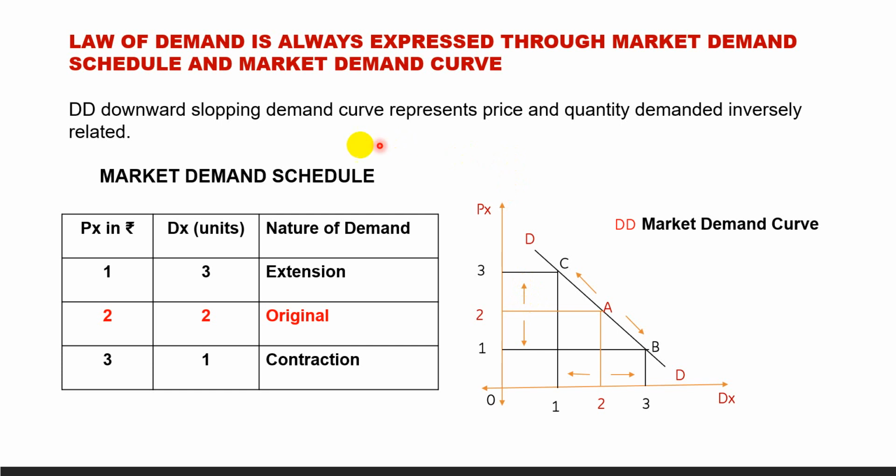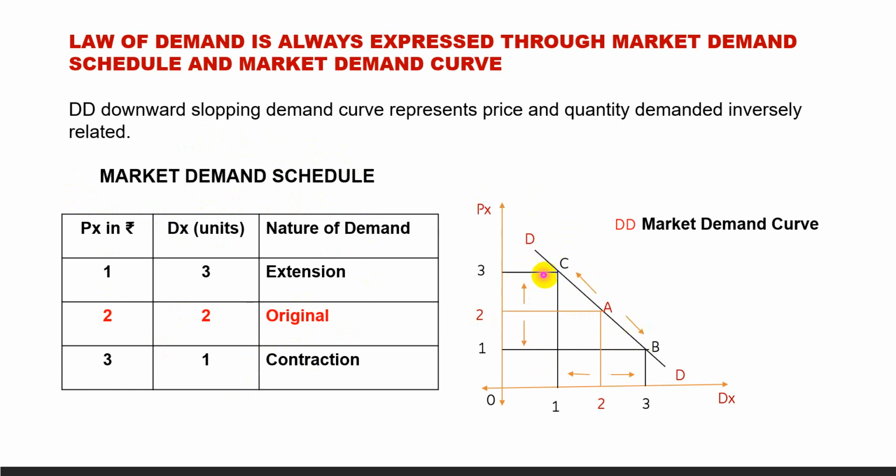Moreover, this law of demand is explained through the market demand schedule and market demand curve, not the individual. I hope that the law of demand is now clear with the help of this demand schedule and the demand curve. So what does the downward sloping demand curve represent?